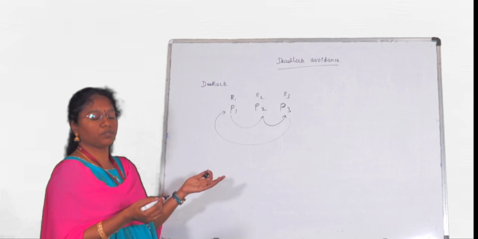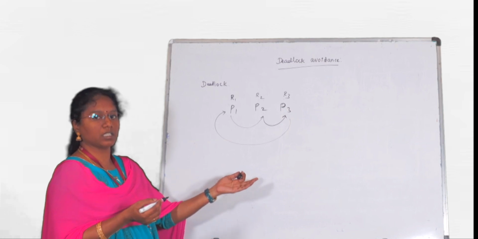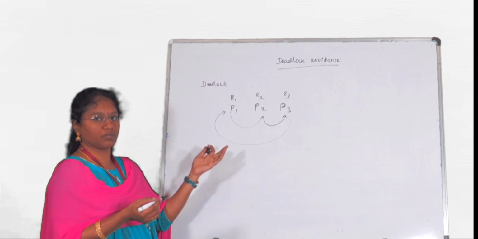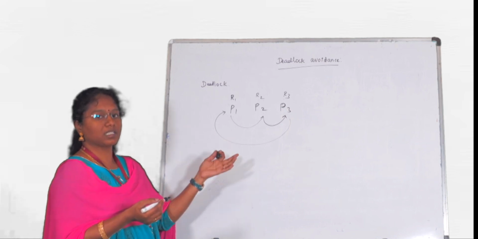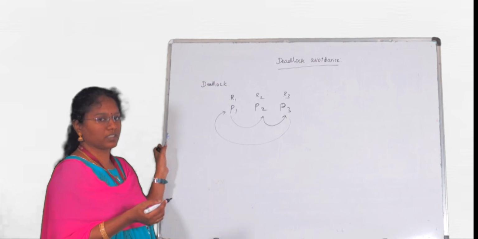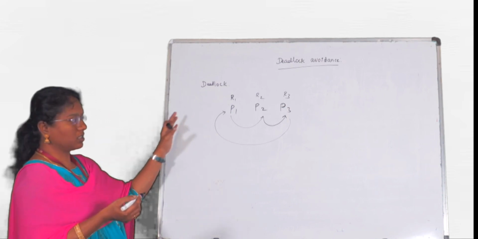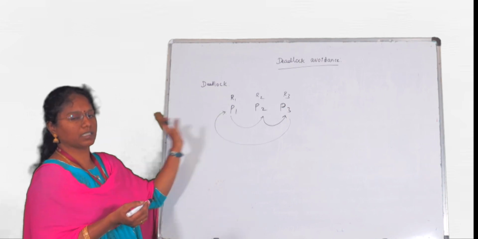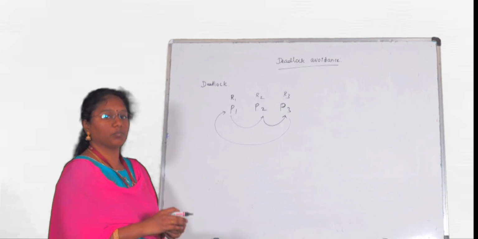If this kind of state occurs, where the processes are not executing at all, this state is called a deadlock, which we saw in the last session. I have explained the same thing with a simple example, that's all. Now how can we avoid it?